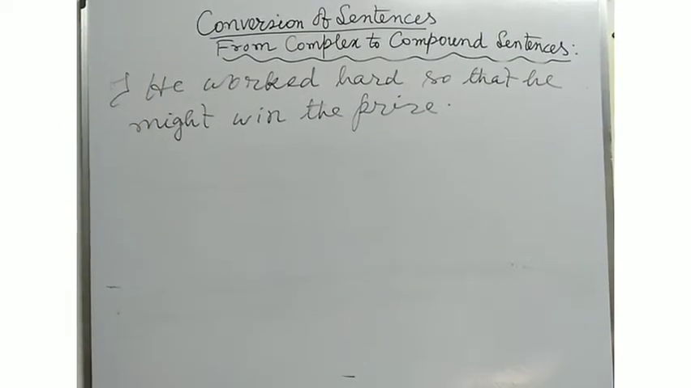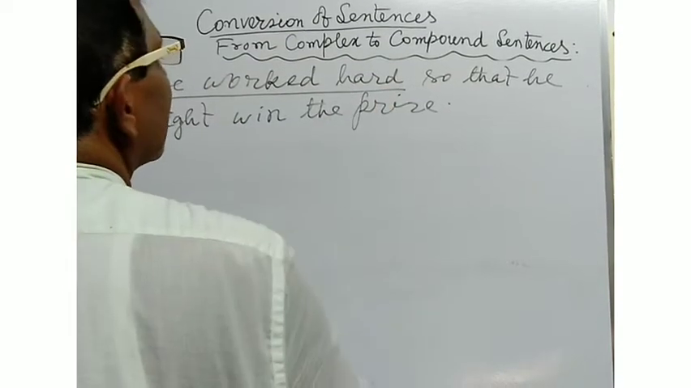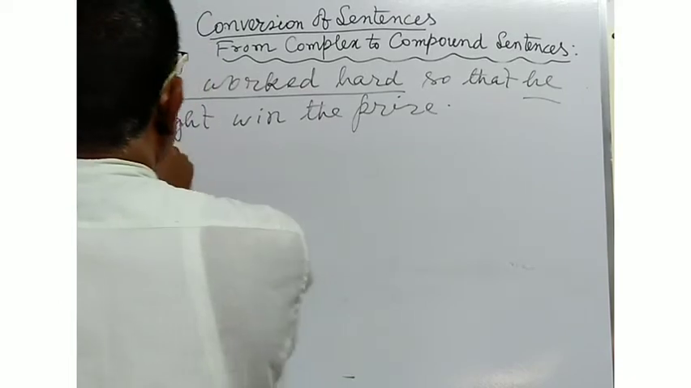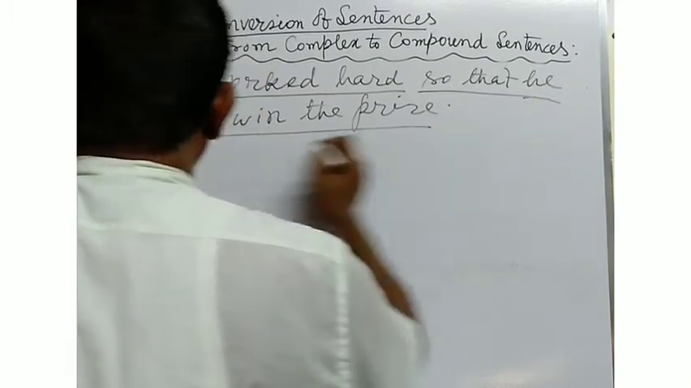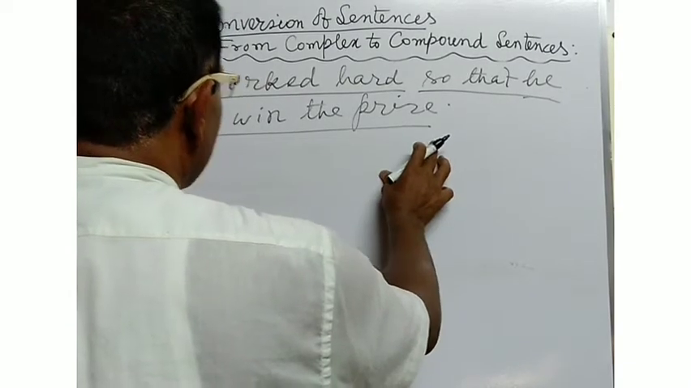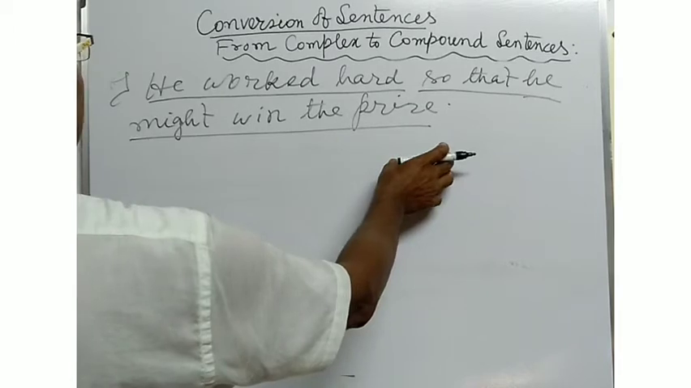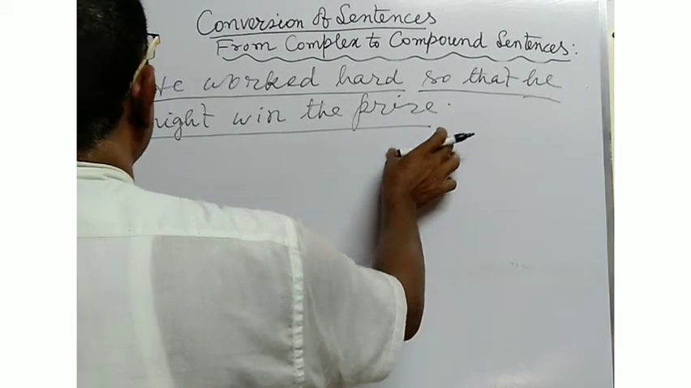Here in this sentence, he worked hard. What is the purpose of his work? So that he might win the prize. This is the adverb clause, an adverb clause indicating purpose. So at the time of converting the sentence into a compound sentence, you will have to write the answer in this way.